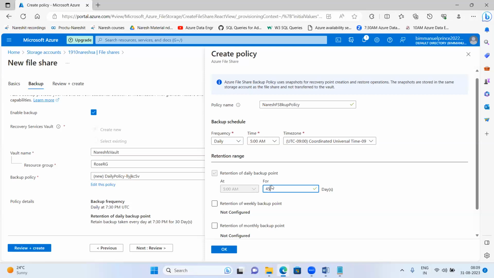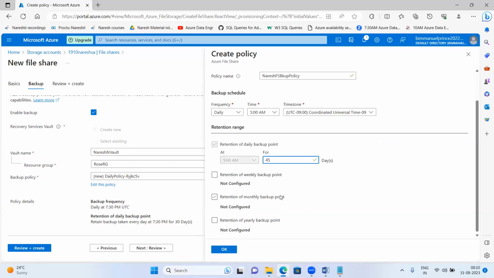So we have to design smartly. You will get all these details from your solution architect. No need to worry. Your solution architect will tell you how you want to set up the backup, like daily, hourly, at what time. You are just developing as an Azure DevOps engineer. They will tell you what the vault name should be, in which resource group you have to keep it, and which backup policy you have to choose. No need to worry, guys.